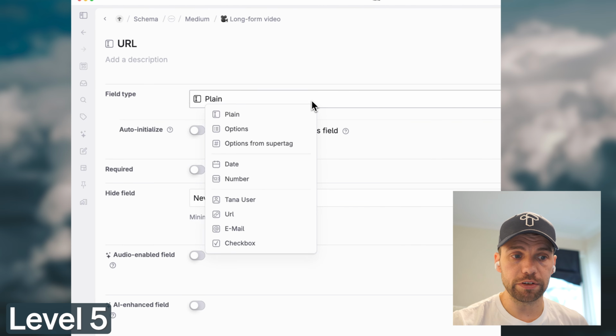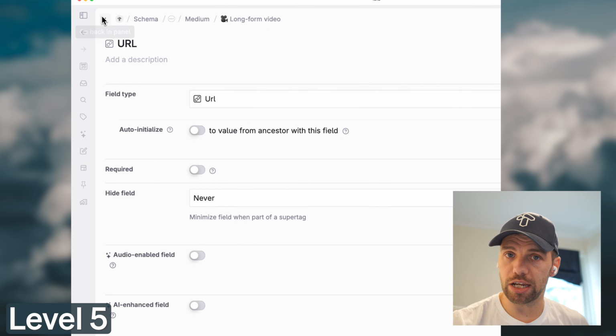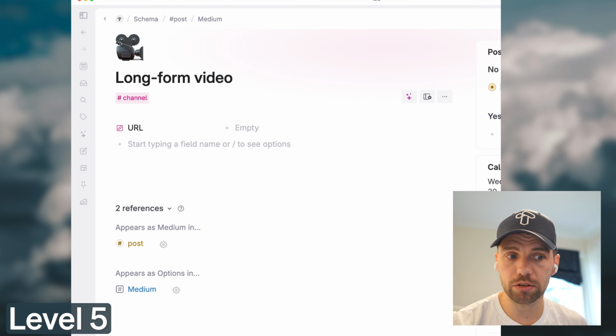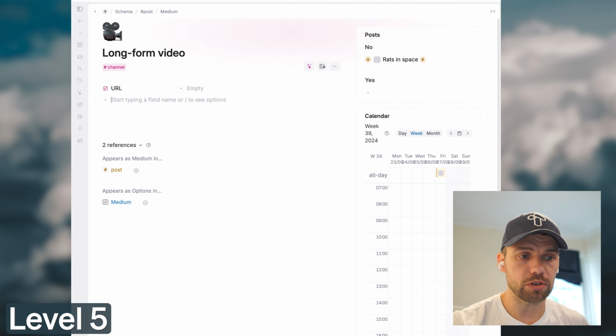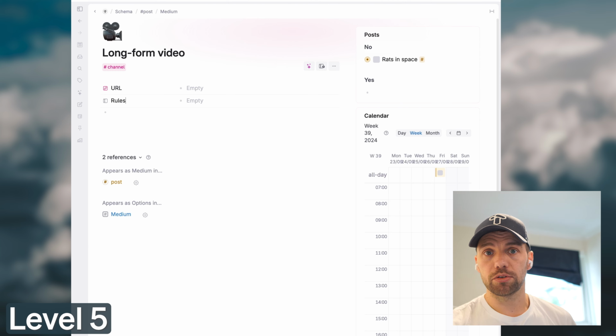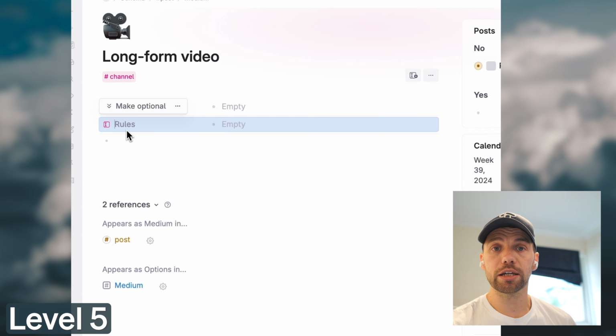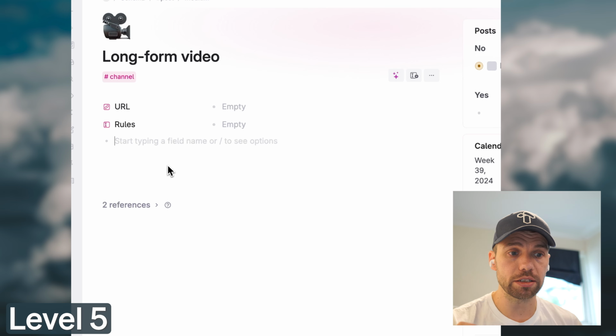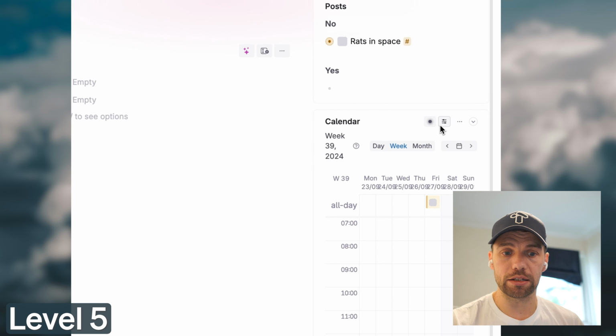And then I just add a couple of fields that make sense for managing channels from my end, which is a URL to take you directly to managing the channel. And let's see, what's the second one I add here? Just basically the content rules for that channel, so that if someone else were to come in and have a look at content management in my Tana, they could read exactly how I want each different channel to be handled.